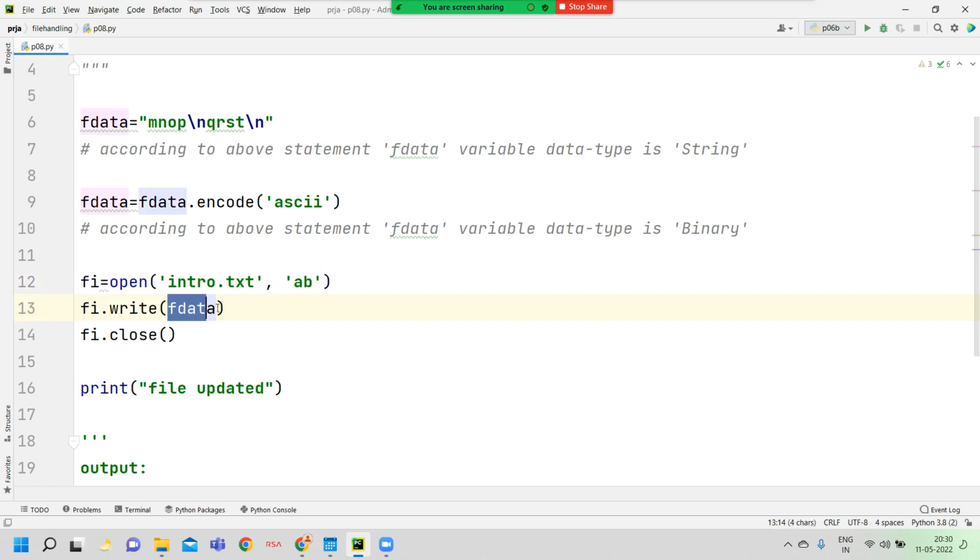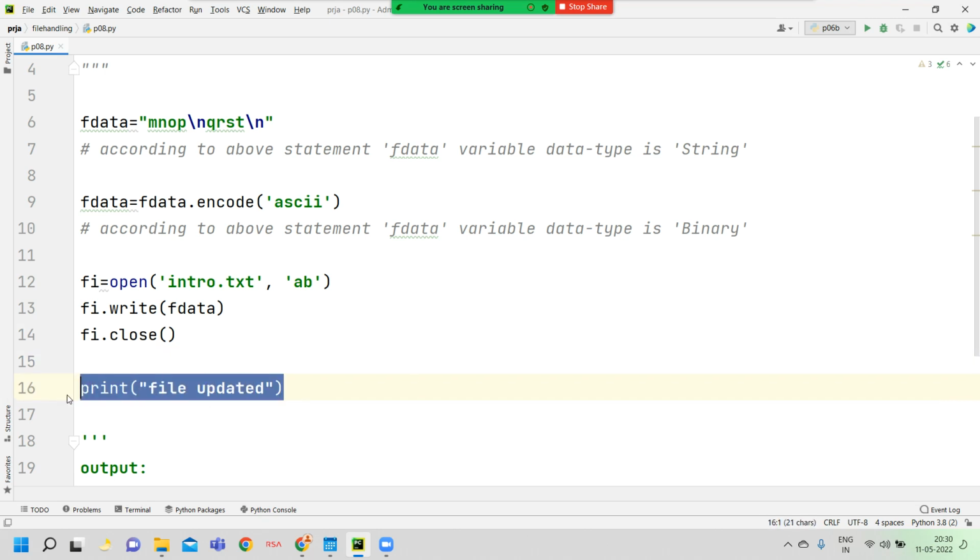Now we try to add MNOP new line, QRST new line. This content I want to add to the already existing content. Okay, now I added new content after the old content. Finally I close this file.